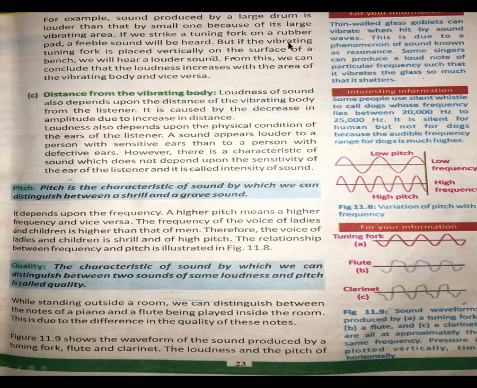But when we try the tuning fork on the rubber band and then put it on the table, what will happen? We will hear the louder sound. From this we can conclude that the loudness increases with the area of the vibrating body, and vice versa. If we have the larger area, we will hear the louder sound. If we have the smaller area, we will hear the lower sound as compared to the larger area of the vibrating body.